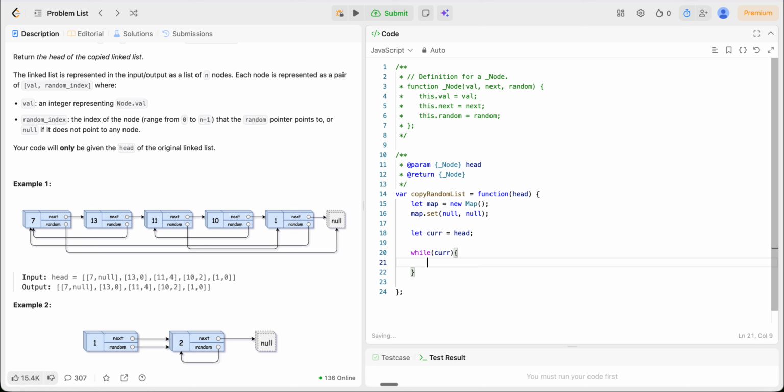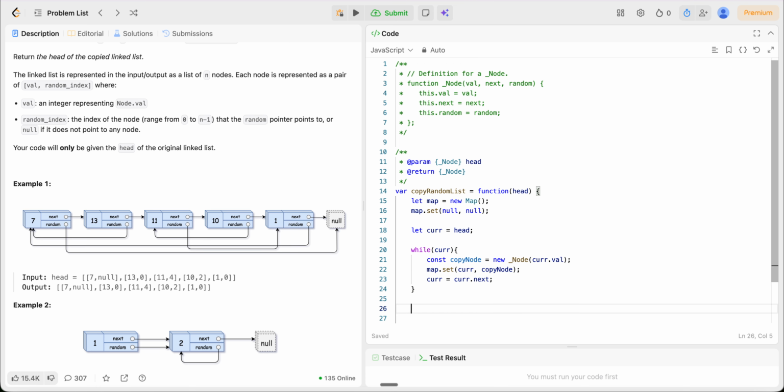While iterating over the list, I will create a copy node, const copy node equals new Node of whatever is the current dot value. I will set the map with the original as current and its copy node. Then I will move current to the next pointer.